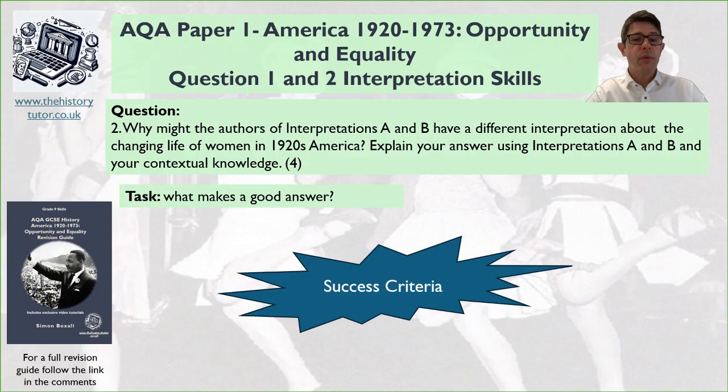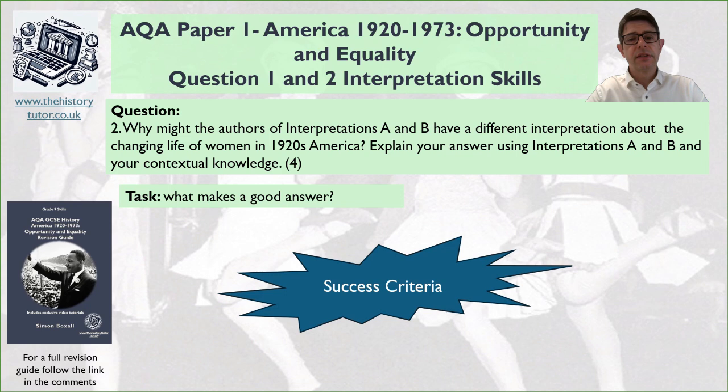Okay, so what about question 2? So now here's an example of one. It's using the same 2 interpretations. Now the question says, why might the authors of interpretation A and B have a different interpretation about the changing life of women in 1920s America? Explain your answer using interpretation A and B and your contextual knowledge.